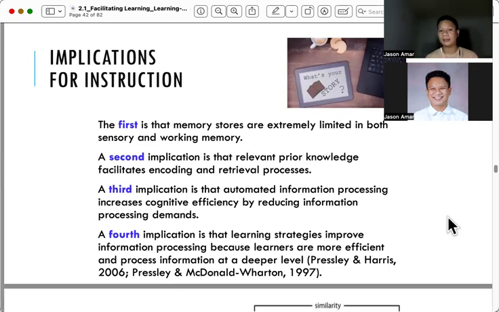And the last, we make strategies on how to improve our information processing, because learners are more efficient and process information at a deeper level if we are making sense and changing our strategies over time.